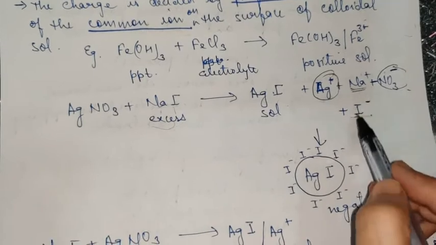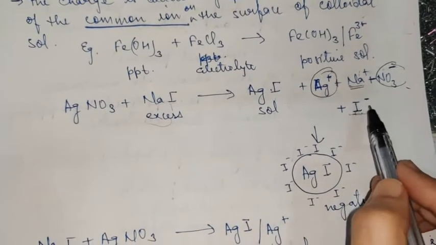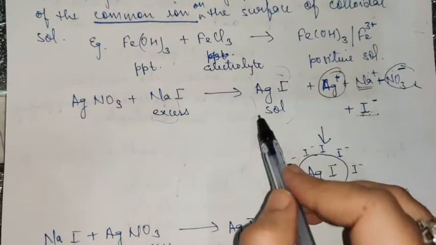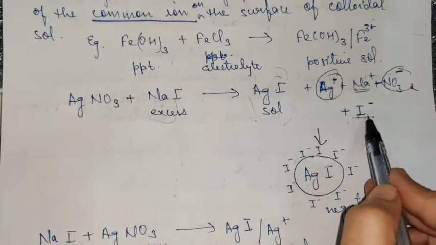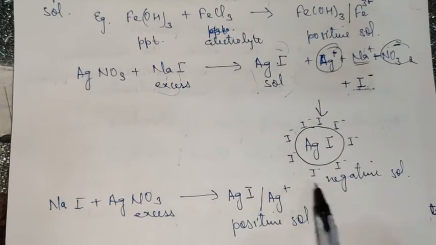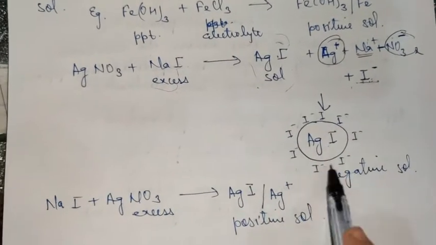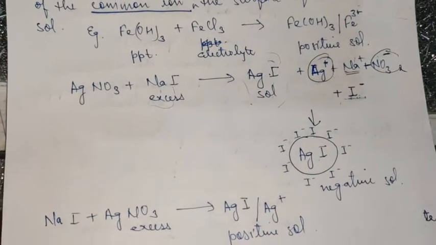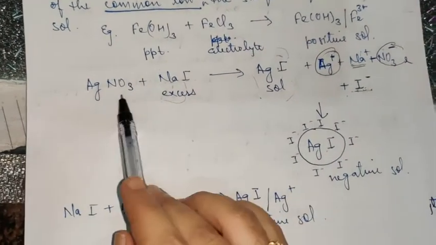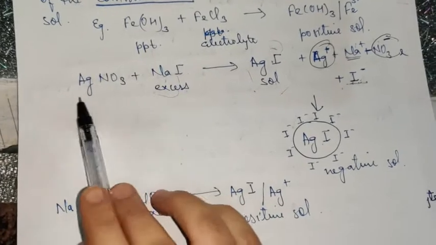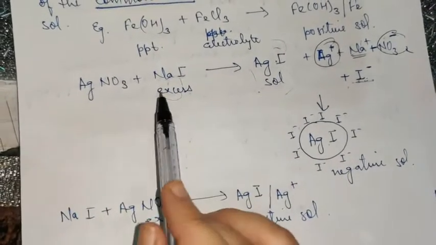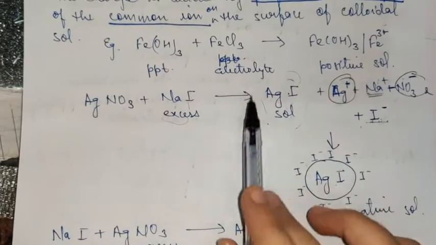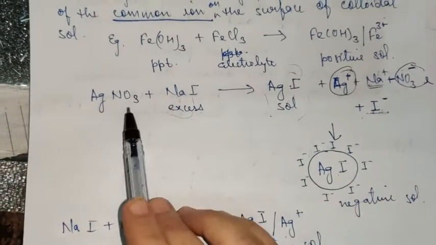Now among these two, which one is the common ion? It is iodide. So obviously on this sol, iodide ion will get adsorbed. As a result, you will get a sol like this, AgI adsorbed with iodide ion, which will behave as a negative sol. A very important concept, children. So when any two compounds react with each other wherein no common ion is there, first of all you will prepare the compound by using your brain.